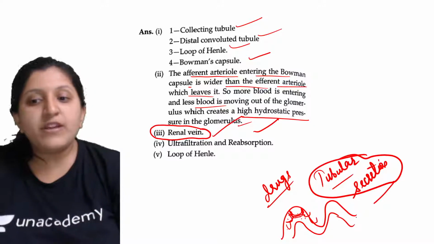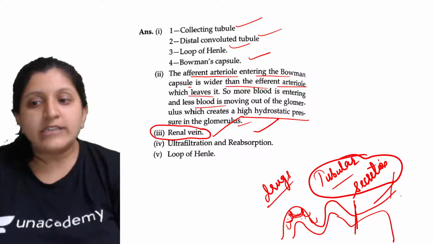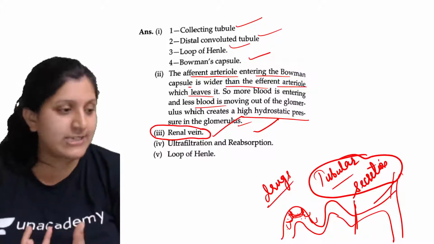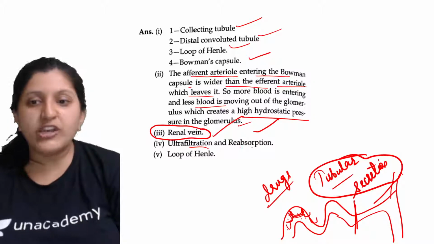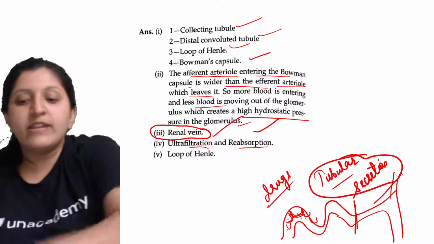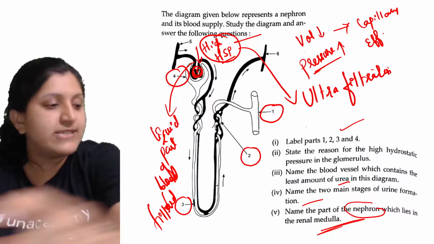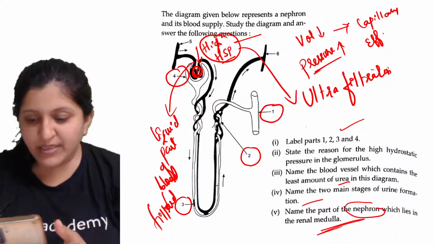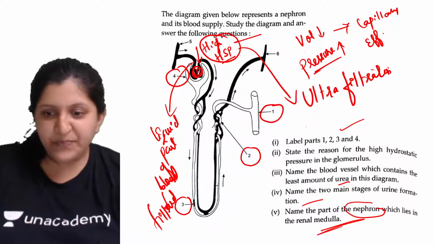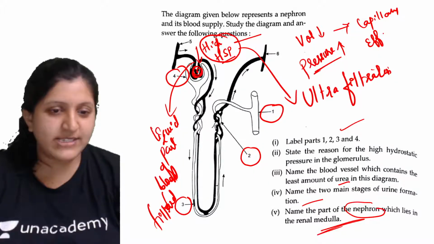Only after the process of tubular secretion does it join the collecting duct, and only then do we call it urine. Okay, so here the main processes anyway are ultrafiltration and reabsorption. Now the next question was: name the part of a nephron which lies in the renal medulla. Which is that part that lies in the renal medulla?